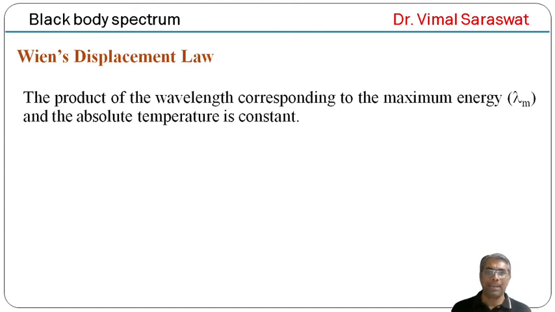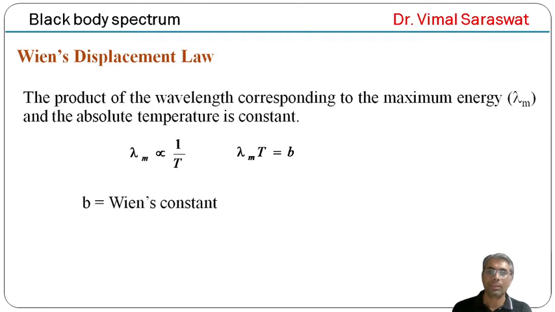So lambda m into T equals constant, or lambda m is inversely proportional to T, or lambda m into T equals B. Here B is a constant. This constant is known as Wien's constant, and its value is 2.88 into 10 to the power minus 3 meter Kelvin.